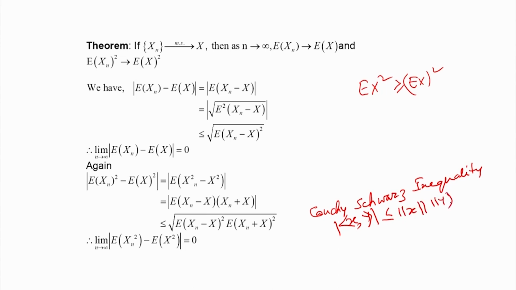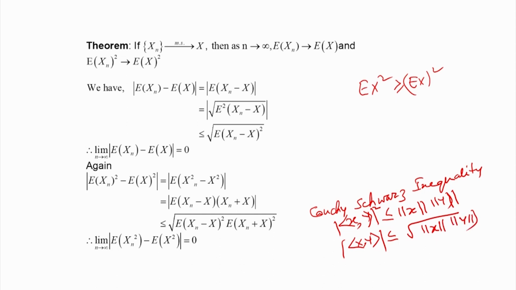In this case, the inner product operation is defined through the joint expectation operation. So, here we have a square: the square of the inner product of x, y is less than or equal to norm of x into norm of y. If I take the square root, then the modulus of the inner product of x, y is less than or equal to the square root of norm of x into norm of y. So, we apply that here.